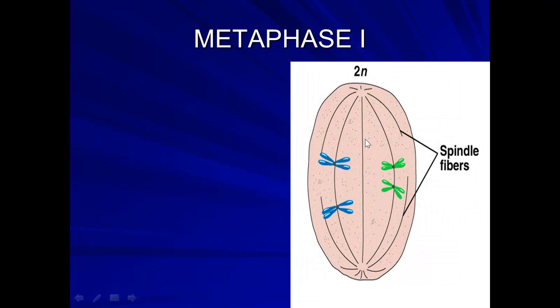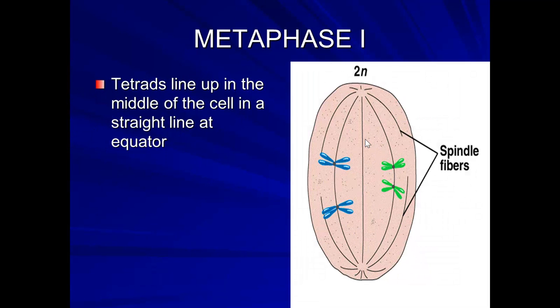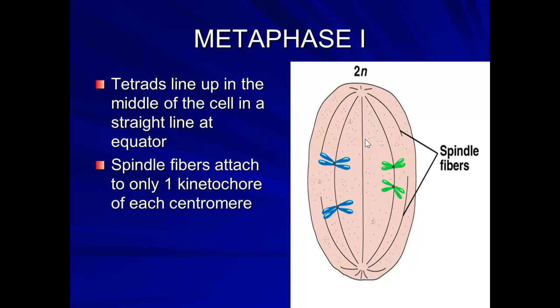All right, moving on to metaphase 1. Metaphase 1 is pretty much just like it is in mitosis, except you have the tetrads moving to the middle of the cell. These right here are tetrads moving to the middle, and then the spindle fibers are going to attach to the centromeres, just like they did in mitosis.